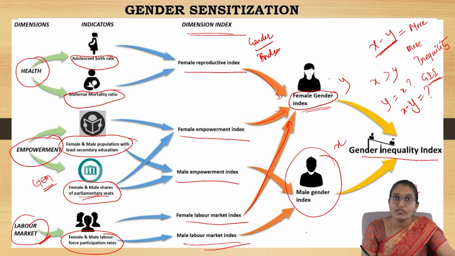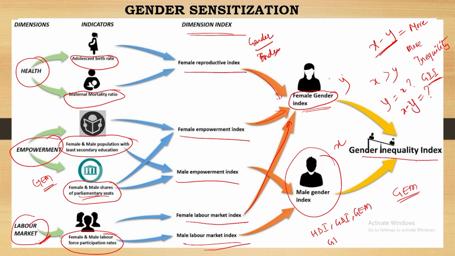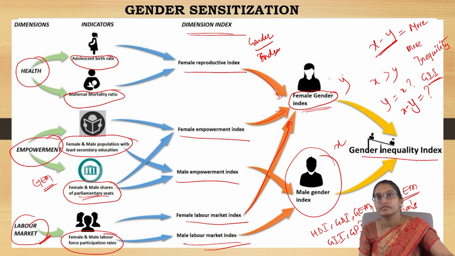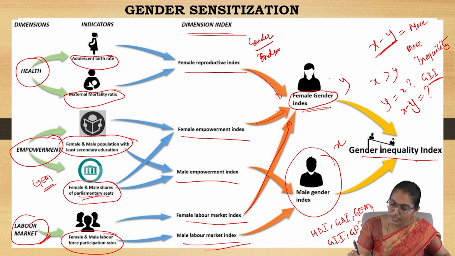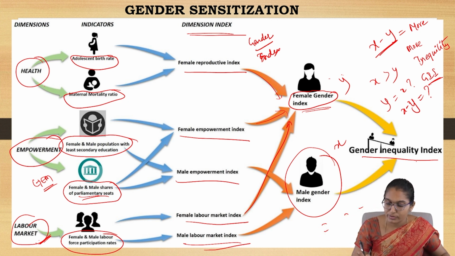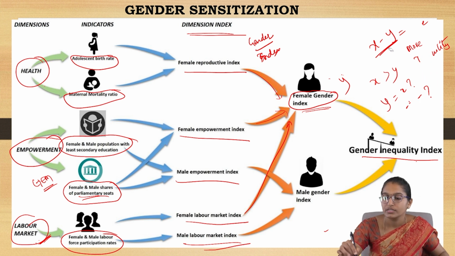Okay. So now we have studied what? HDI we know, GDI we know, GM we know, and GII and GPI. These are all the factors which contribute to any nation's development. So this is about all the terminology that contributes to a particular nation.